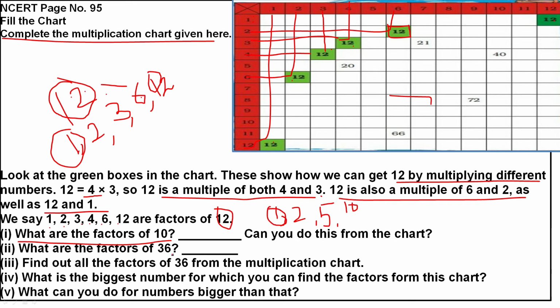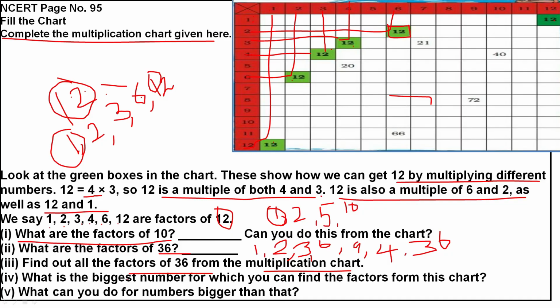Now, what are the factors of 36? When you write 36, 1 is a factor. We can divide 36 by 2, so 2 is a factor. 3 is a factor. Then 6 is a factor, 6 6s are 36. 9 4s are 36, so 9 is a factor and 4 is a factor. And 36 is also a factor. So find out the numbers in the multiplication chart that we can fill up. Find all the factors of 36 from the chart given.